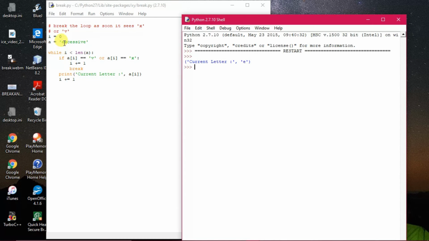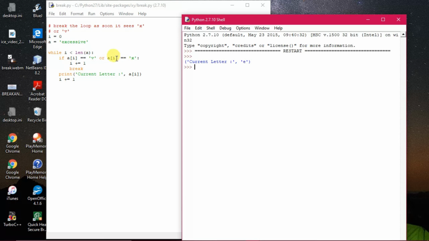First only the E has been printed, because I is the same as last time. Len is the length of the string, the value of I is changing, and it is taking the characters with their respective subscript numbers, and here it is first only E. So the condition is false here. Then it will print current letter as E, and I will be increased by 1. That means 0 will become 1. Now X is there, and 1 is also less than the length of the string. Then it comes and checks whether it is V or X. Yes, it is true here.